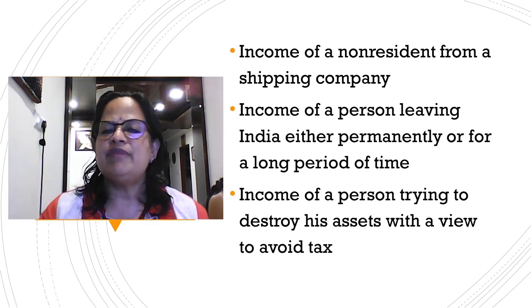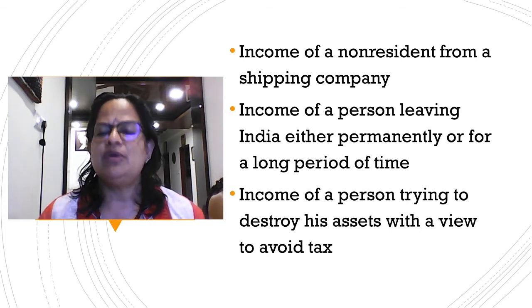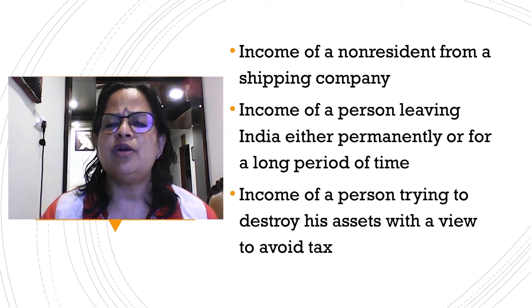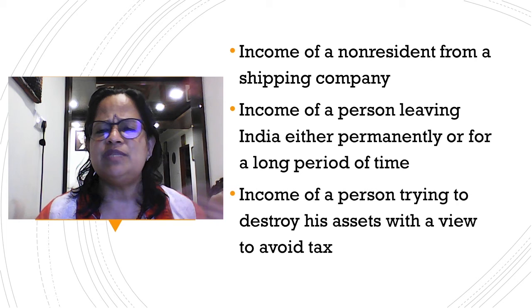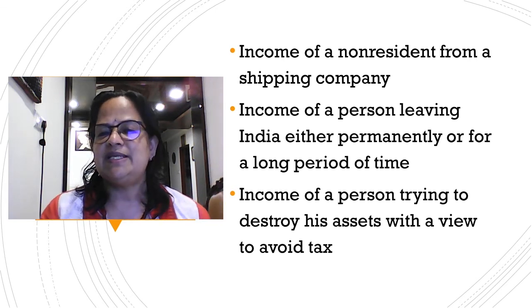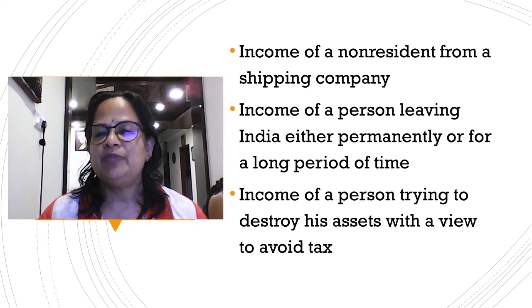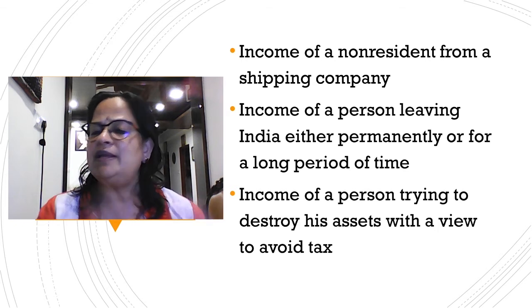Next is income of a person trying to destroy his assets with a view to avoid tax. See, for example, a person who is a drunkard or a psychiatric patient, or he has a feeling that his children are not looking after him. He is completely disappointed, or his business has become a big failure. In the case of Anil Ambani, he has declared himself a bankrupt. I was reading newspaper reports saying that, but he has a lot of buildings. He lives in a palatial bungalow in Mumbai. If that property is sold, the income tax department can collect some money, whichever is due to them.